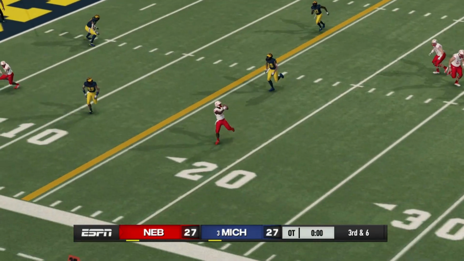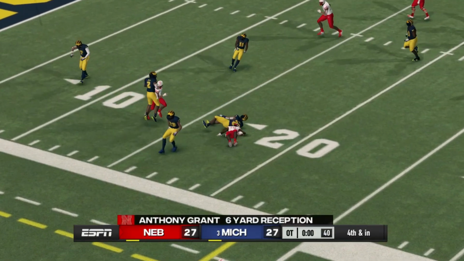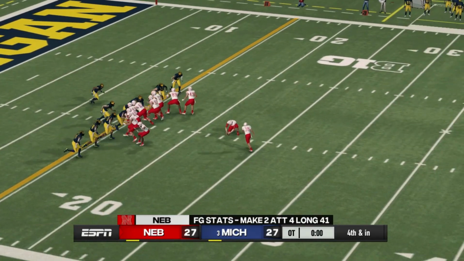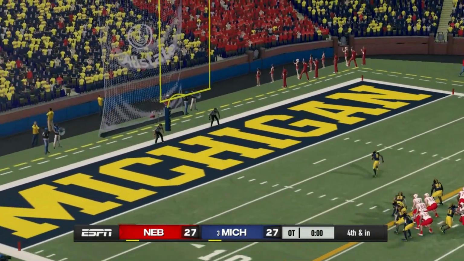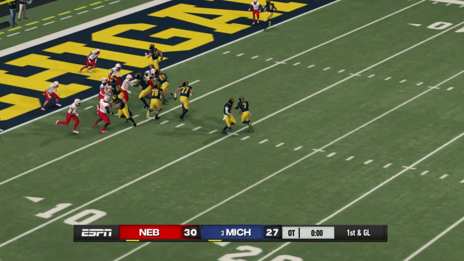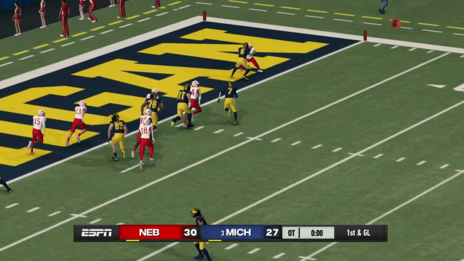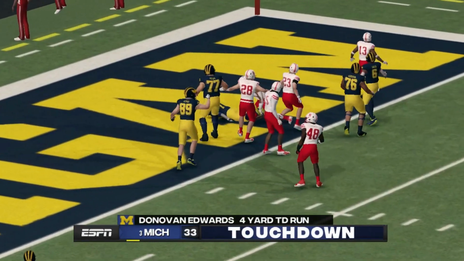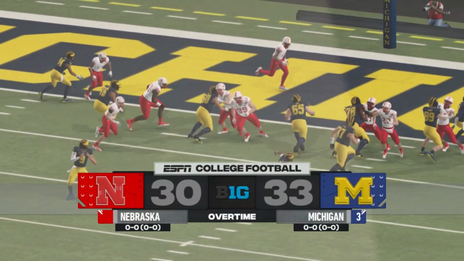On 3rd down for Nebraska here in overtime number 2. They get stopped just short, and they decided to kick a field goal. 4th and inches, I think you got to go for that. But they kick the field goal. It's 30-27, and then Michigan can win it with a touchdown, and they would.